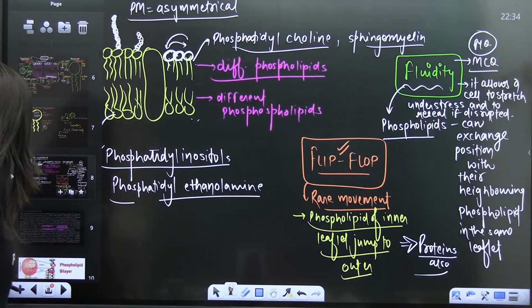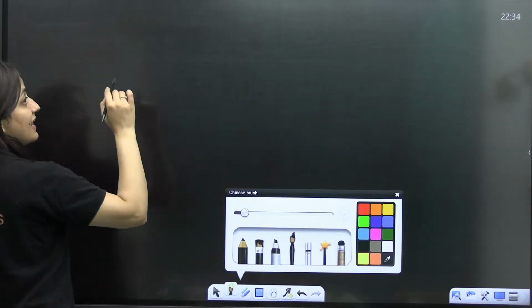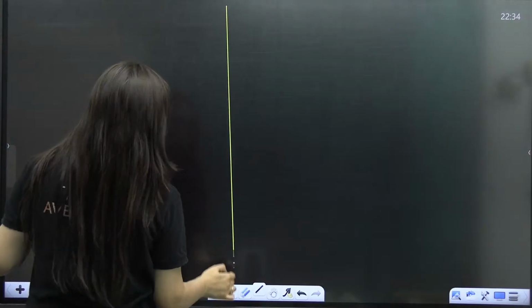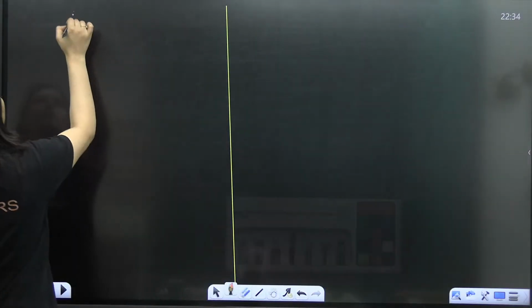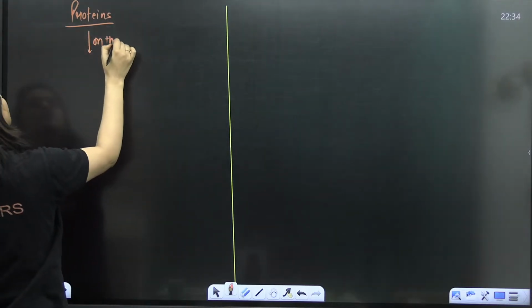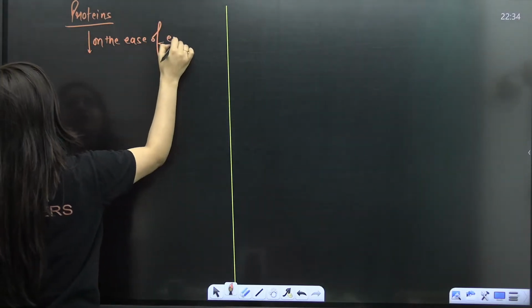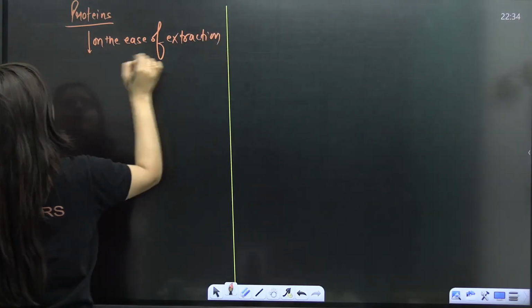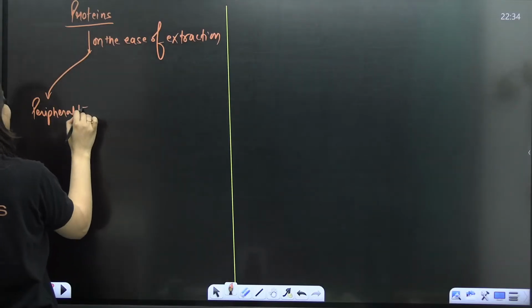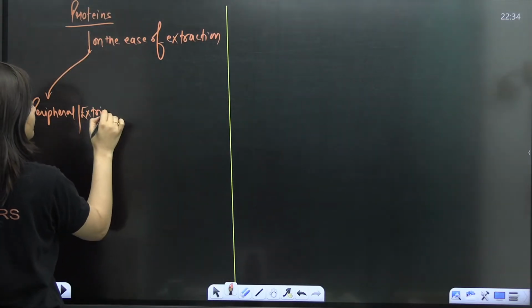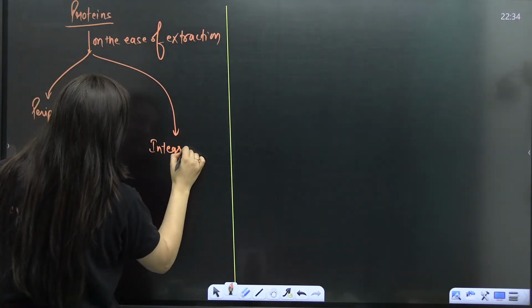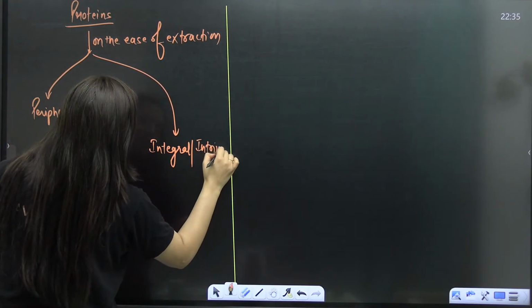Is that clear? Now, the next thing that you have to understand, then I'll come to the saturation, unsaturation part, is about the proteins. So when it comes to the proteins, on the ease of extraction, you are going to talk about the peripheral proteins, which we can easily extract, also known as extrinsic proteins, and the other category is integral proteins, also known as intrinsic proteins.